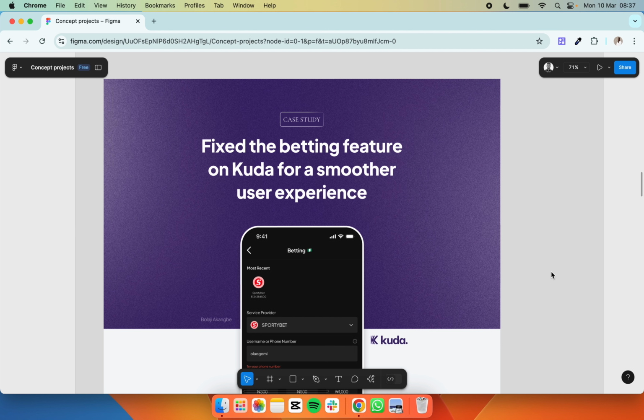I don't know anything about this particular feature, which is betting. I discovered that if I'm a regular better and I've been using another app to fund my betting wallet, while using Kuda for the first time, I will encounter this problem. I will think, oh, this transaction does not go through. Why? There was something missing in the flow of the input field in Kuda for me to fund my betting wallet, which is something I discovered and I have the solution for it.